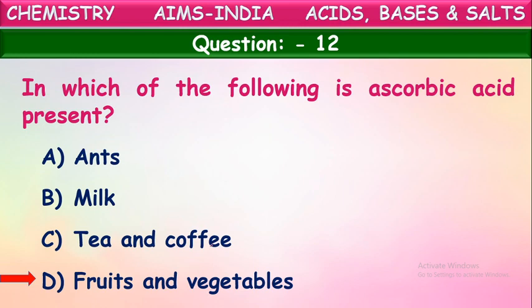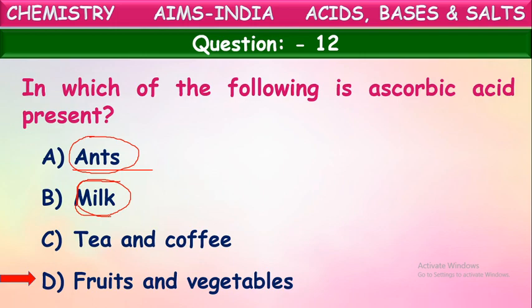Okay, what is the acid present in the ants? We said it already. When an ant bites us, we feel immediately some pain at that spot. This is because of certain acid present in or produced from the stings of ants. That acid is formic acid. So ants produce formic acid. What acid is present in the milk? It is called malic acid. Milk and sauerkraut contain malic acid in them. Tea and coffee produce tannic acid.